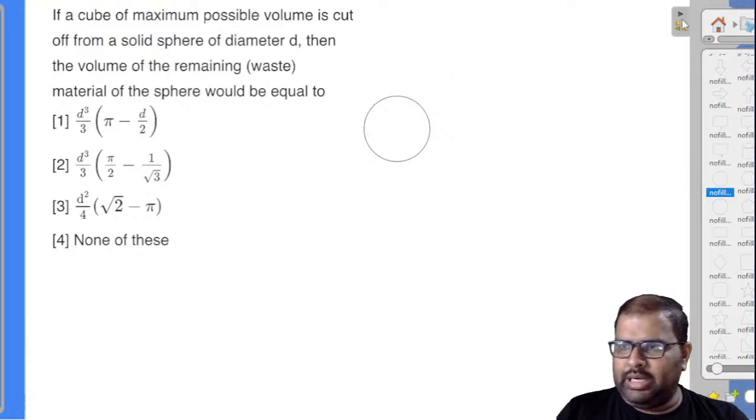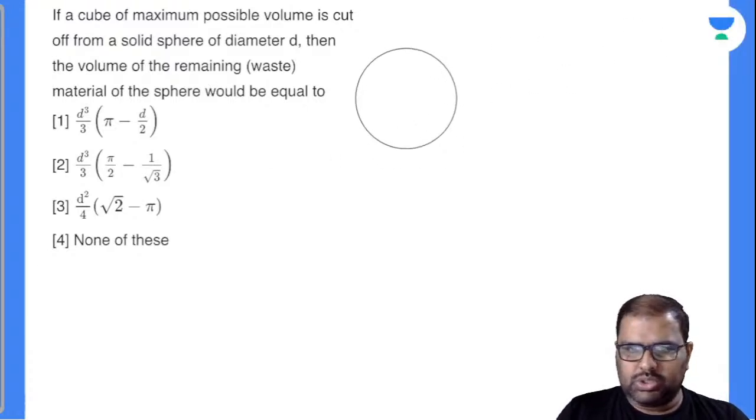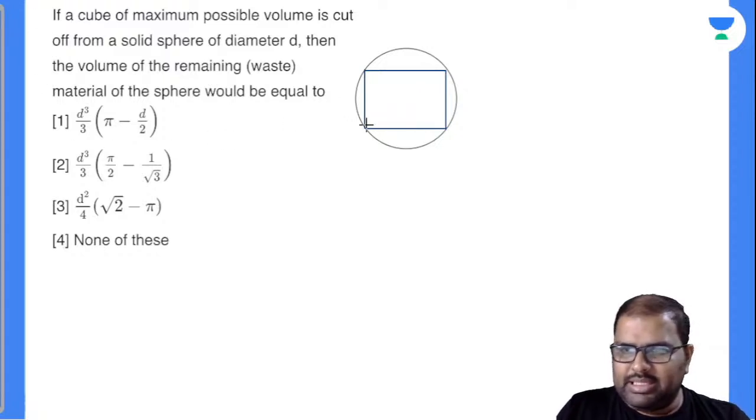So on a 2D dimension phase, I'll take down this as a sphere. See here, I will be taking down this as a cube that I should remove from this sphere. One second, I'm making it wide. Now see here, what will be this? You are seeing a 3D figure, not a 2D figure, right?